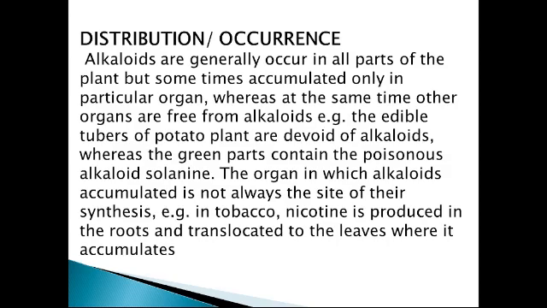So it is not always necessary that the site of synthesis and the part of the plant where the alkaloid is accumulated are the same. In the case of alkaloids, they are different. It is not necessary that both are the same.